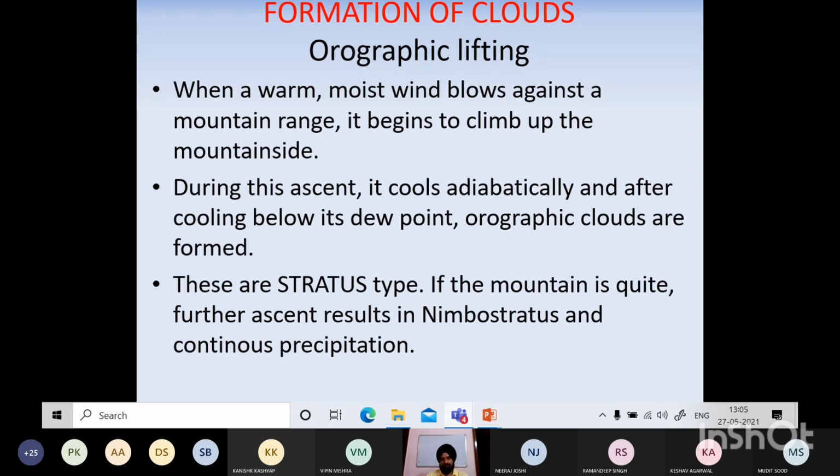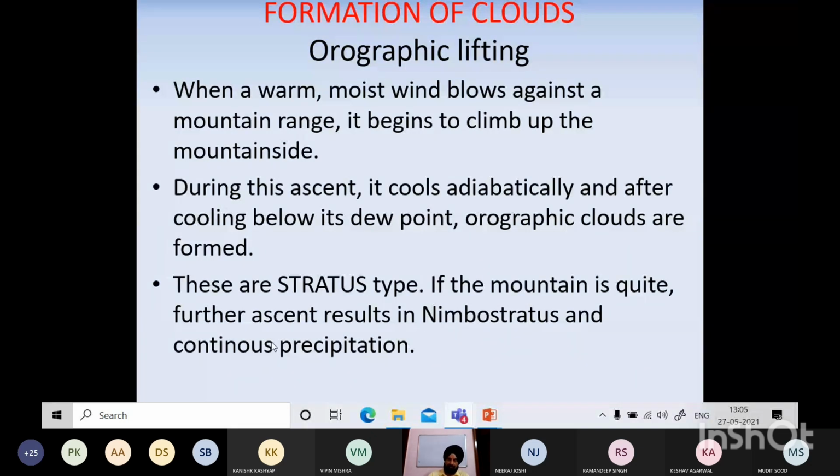Stop तो होगी नहीं, so it will start rising. जैसे वो rise करना शुरू करेगी, so temperature will fall. So when a warm moist wind blows against a mountain range, it begins to climb up the mountain side. So during this ascent, it cools adiabatically, and after cooling below its dew point, orographic clouds are formed.